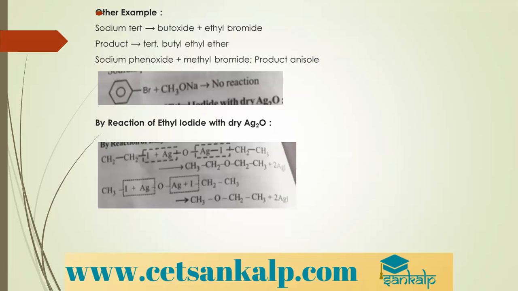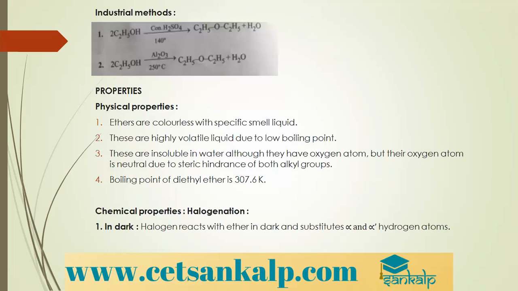Other examples: sodium tertiary butoxide, when treated with ethyl bromide, gives tertiary butyl ethyl ether. Sodium phenoxide plus methyl bromide, the product is anisole. Another method is the reaction of ethyl iodide with dry Ag2O. So ethyl iodide, when treated with silver oxide, forms ethers. The reaction is shown below. So these are the ways of preparation of ethers.